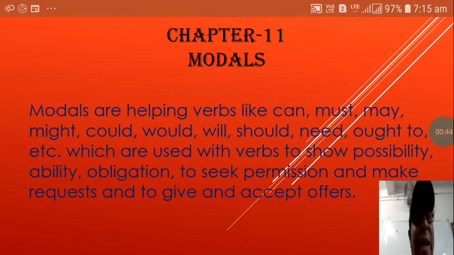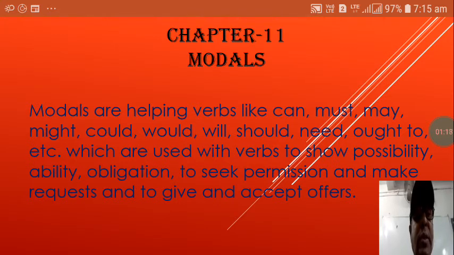Modals are helping verbs or auxiliary verbs like can, must, may, might, could, would, will, should, need, ought to, etc., which are used with verbs to show possibility, ability, obligation, to seek permission, and make requests and to give and accept offers.